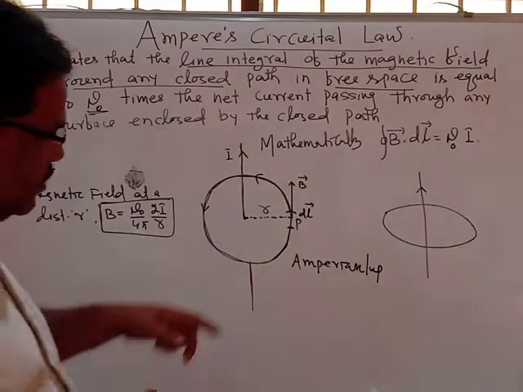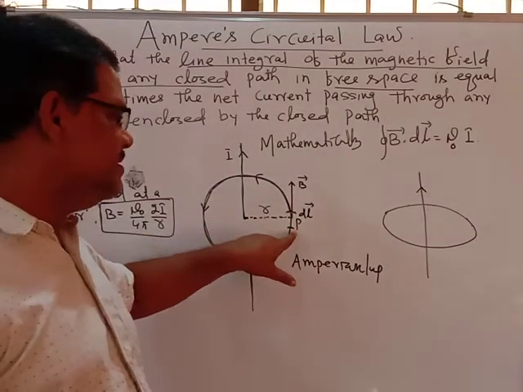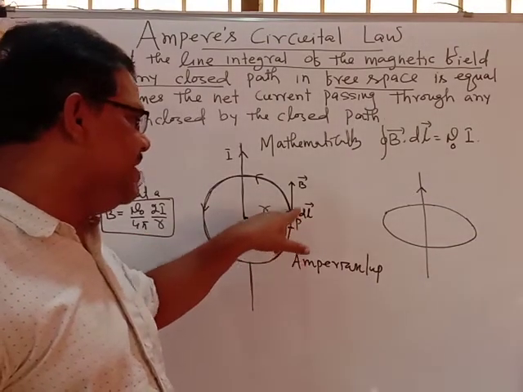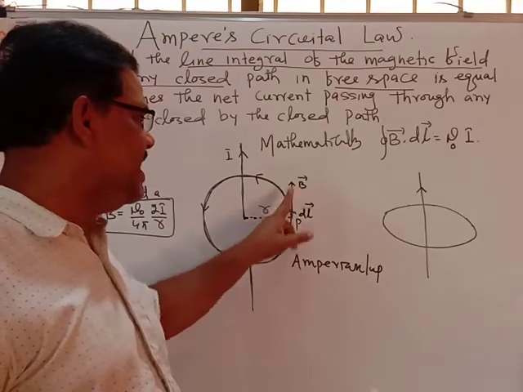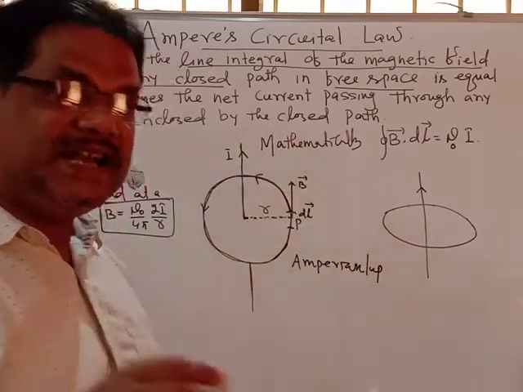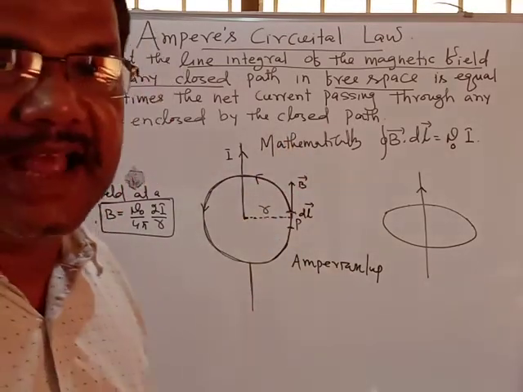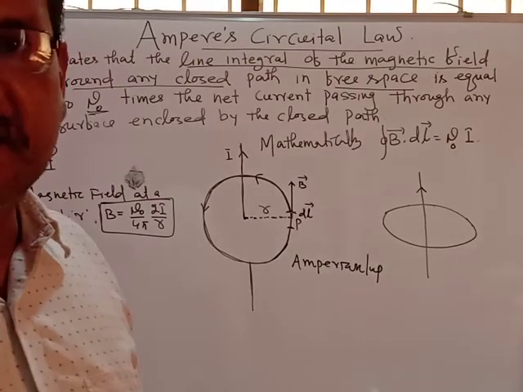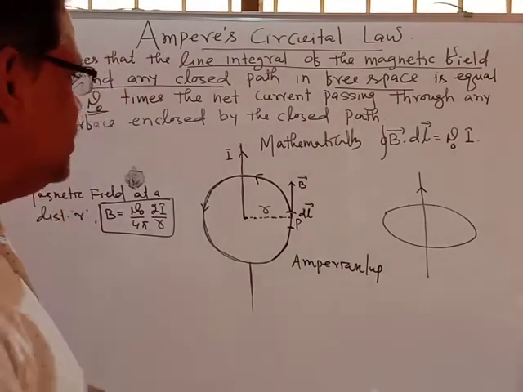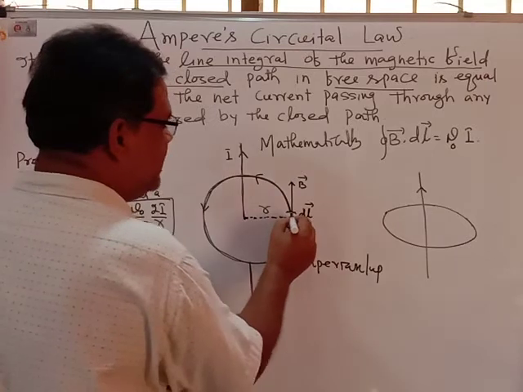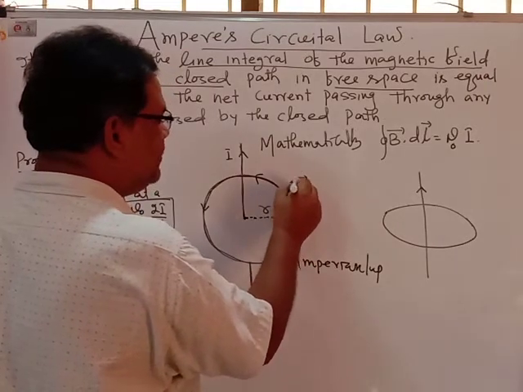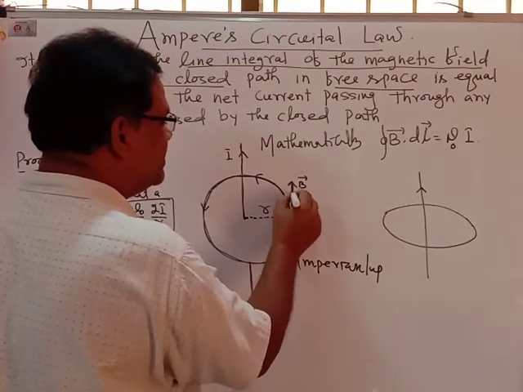Along the Amperian loop, if you think of an element dl, that dl will be directed along this one, and the tangent at any point on the magnetic field lines indicates the direction of the magnetic field. So the magnetic field at point P will be directed along this way, and the dl vector also will be along this way.